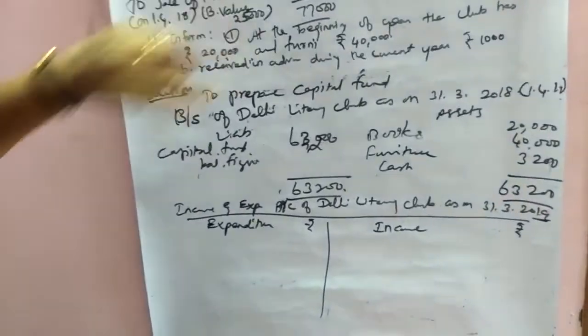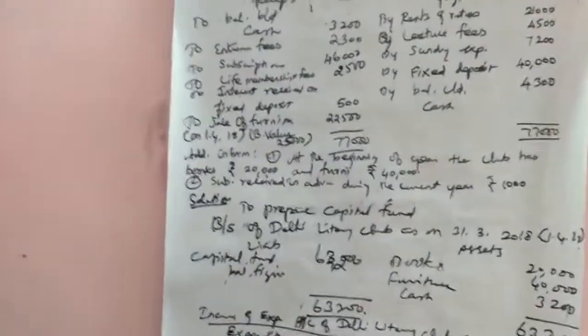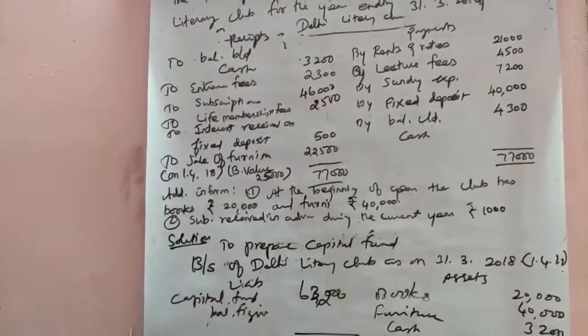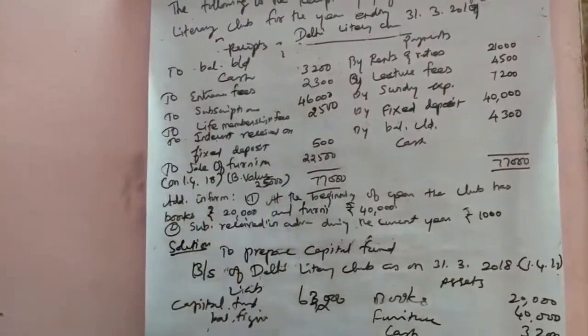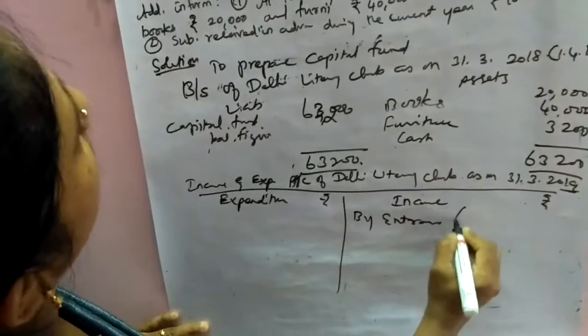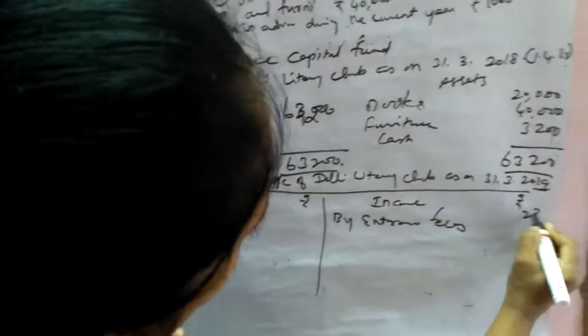Now see one by one item. The first item of receipts is entrance fees. So, by entrance fees 2,300.